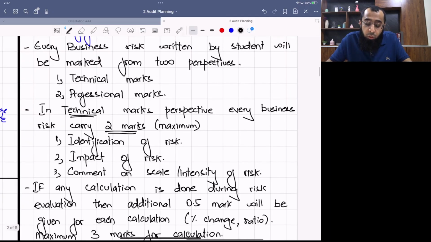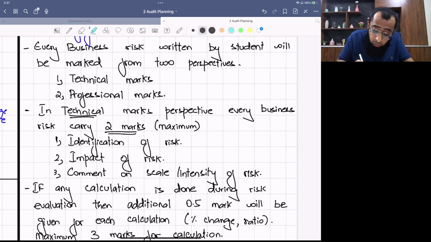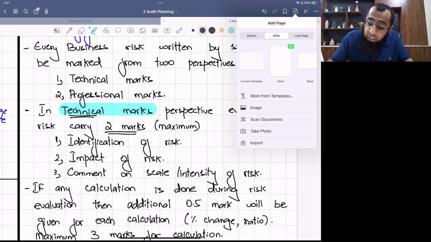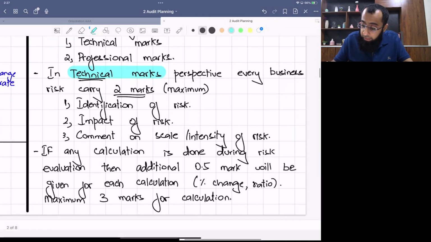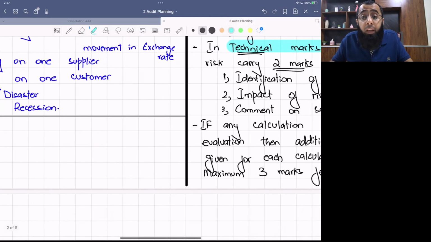So for every business risk you are drafting, the student will be marked from two perspectives. Currently, we have talked about technical marks, the quality of the business risk which you are drafting. Now, what do you mean by professional skill marks? See, when I talk about professional skill marks, it is not a separate requirement.